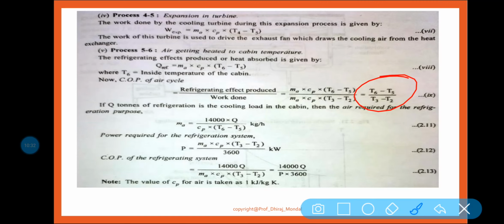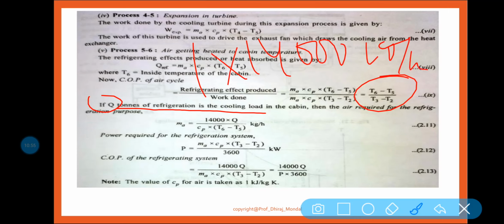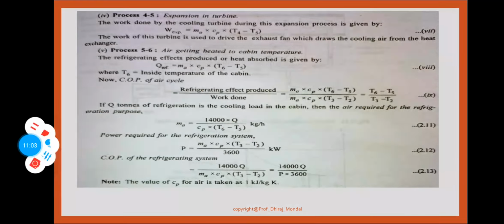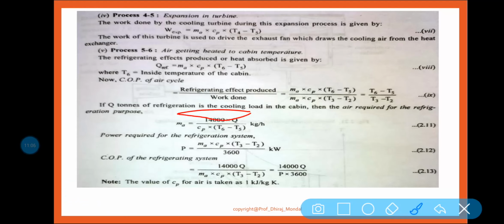Okay, now if the ton of refrigeration is the cooling load in the cabin, then how much air is required for the refrigeration purpose? Okay, if Q is the ton of refrigeration, 1 ton of refrigeration is 1 into 14,000 kilojoule per hour. If I am talking about 1.5, then 1.5 into 14,000 kilojoule per hour. So if Q is given in terms of tons, then Q into 14,000 will give you the refrigeration effect.